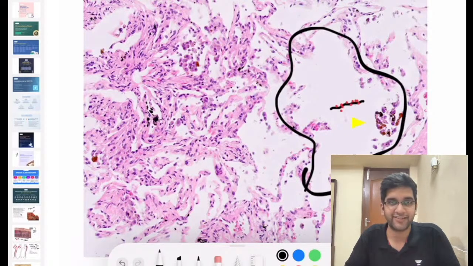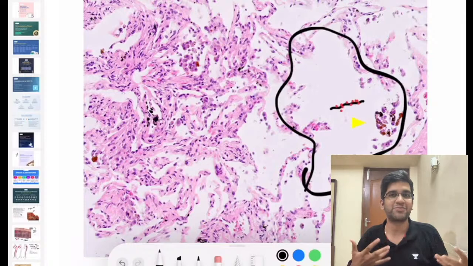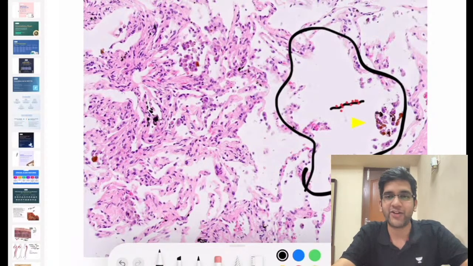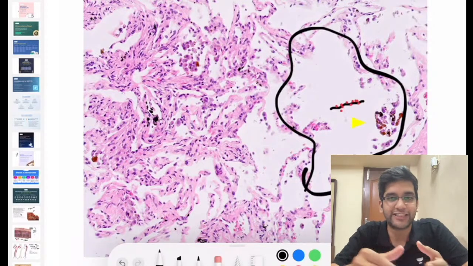Good catch. Mesothelioma is supposed to be the most likely answer. They would have gone with a guess. Okay, perfect. That's an alveoli, right?